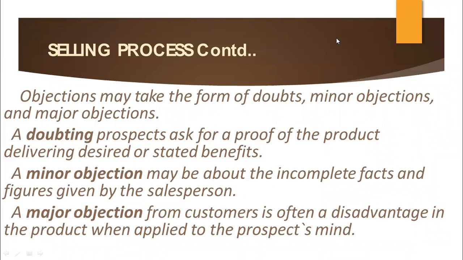A doubting prospect asks for proof of the product delivering its desired or stated benefits. A minor objection can be about incomplete facts and figures given by the salesperson, and a major objection from the customer is often a disadvantage in the product when applied to the prospect's mind.